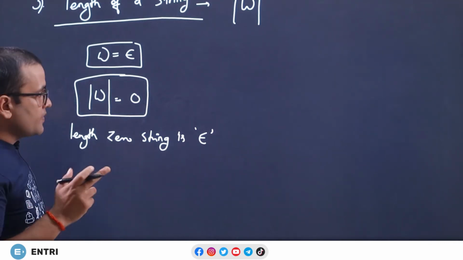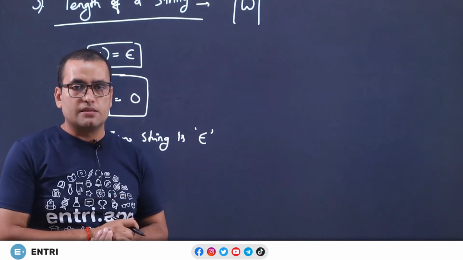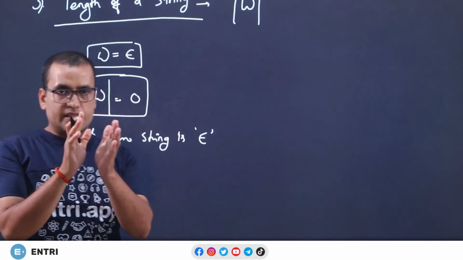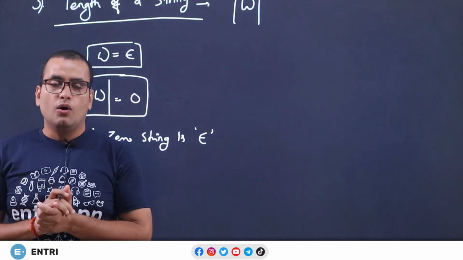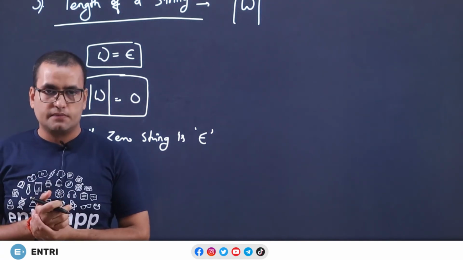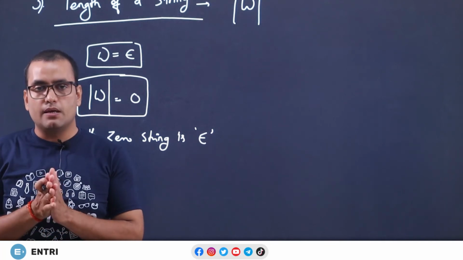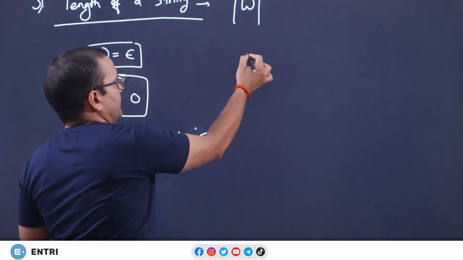Let me repeat. What is a string? A string is a finite sequence of symbols. In a string, you contain symbols, a finite sequence. What if you don't have any symbol in a string? That string is denoted by epsilon.